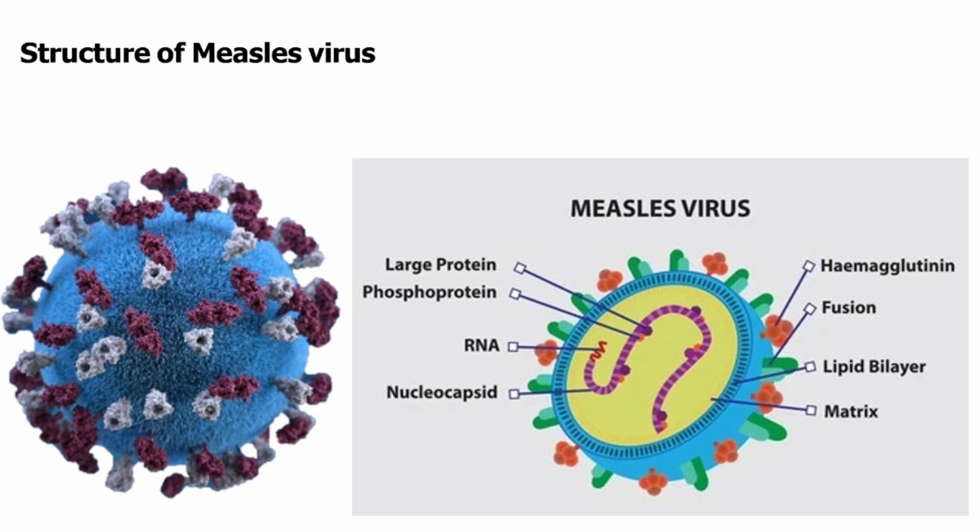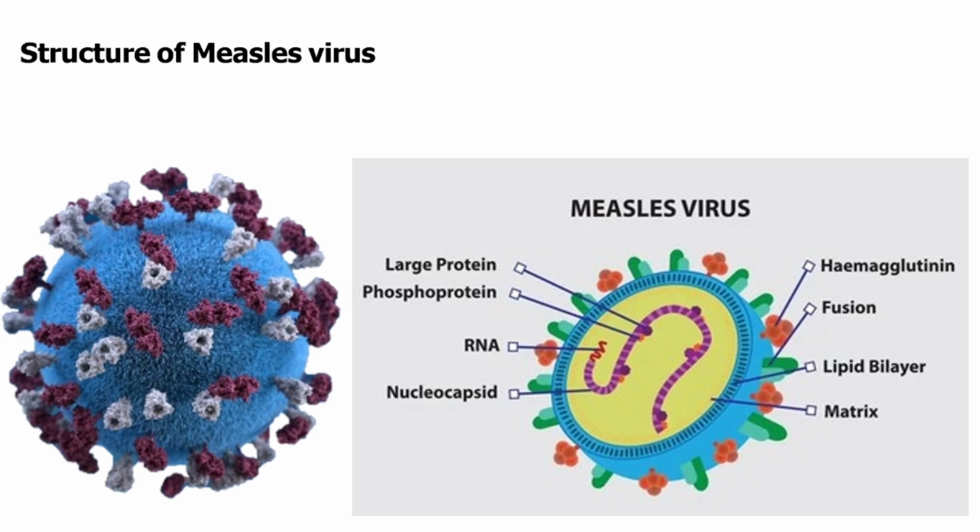As we all know, measles is a highly contagious viral infection caused by the measles virus, which belongs to the Paramyxovirus family. The virus primarily targets the respiratory system, and it is transmitted through respiratory droplets when an infected person coughs or sneezes. The structure of the measles virus is relatively simple and consists of the following components.